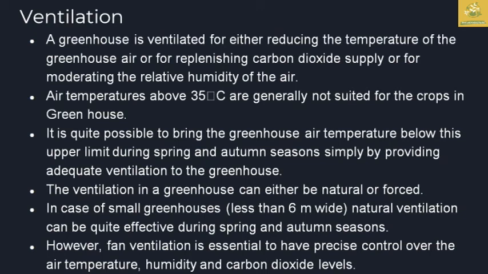And after that, ventilation, one of the important characters we need to know. The ventilation can be used for reducing the temperature, for the carbon dioxide supply, as well as for moderating the relative humidity of the air in that particular controlled environment. A temperature above 35 degrees centigrade is not suited for crops in the greenhouse. So the ventilation is able to maintain the average as well as the optimum environment for that crop. It is quite possible to bring the greenhouse air temperature below the upper limit during spring and autumn seasons simply by providing adequate ventilation to the greenhouse.